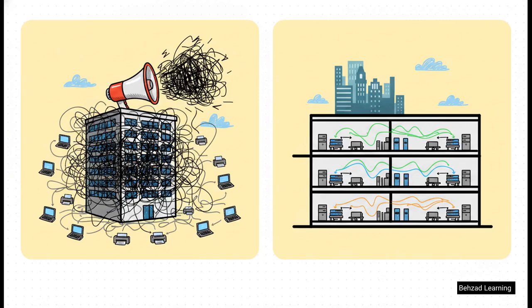Imagine you're in a massive office building, and every time someone wanted to talk to someone else, they had to use a megaphone. That is exactly what a network without VLANs looks like. It's just a massive, noisy broadcast domain where every single broadcast frame is heard by every single device. But virtual LANs, or VLANs, allow us to logically slice one physical switch into multiple invisible, isolated switches. So now a broadcast sent in one VLAN stays completely contained within that specific neighborhood.